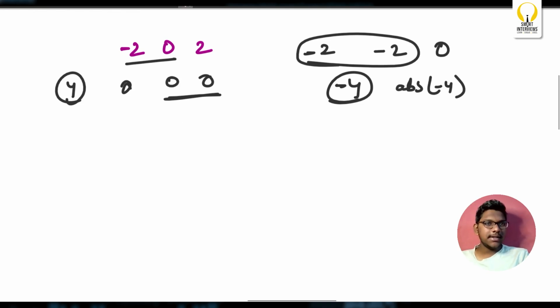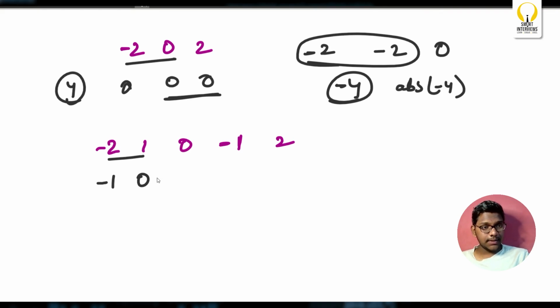Again, we'll consider some extended test case on top of it. 1, maybe 0, maybe -1, and 2. Again here, what's the answer? If I combine these two, here what do you get? -1, 0. Next, combining these two for the next second, I'll get 0, 1.